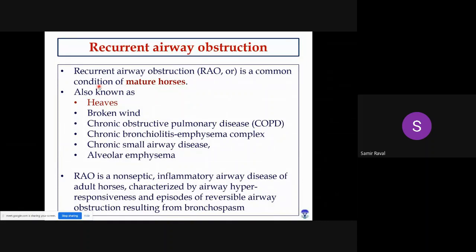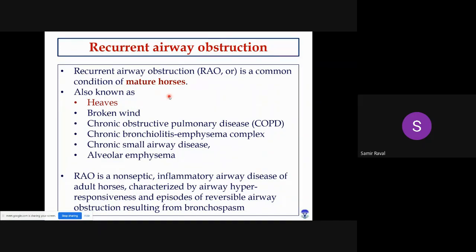Recurrent airway obstruction is a common condition of mature horses, and the synonyms of recurrent airway obstruction are heaves, broken wind, chronic obstructive pulmonary disease, chronic bronchiolitis emphysema complex, or alveolar emphysema.